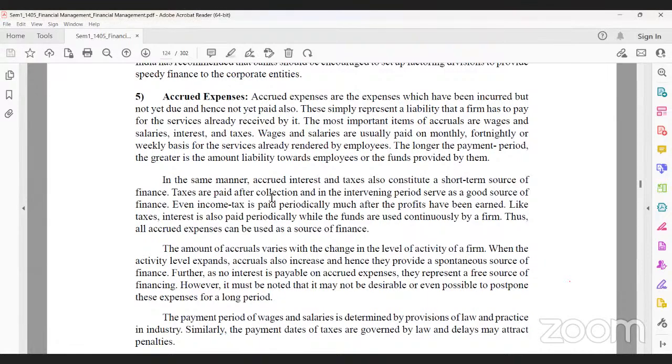Any default in this case? No, sir. No defaults, right? Before using the services, the customer is paying the amount. It's one of the sources, it's a good source.